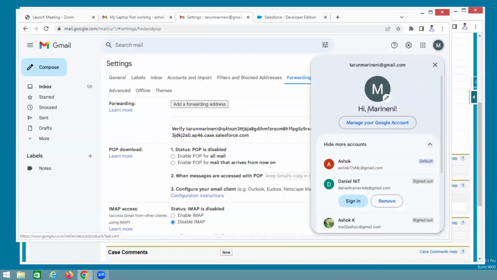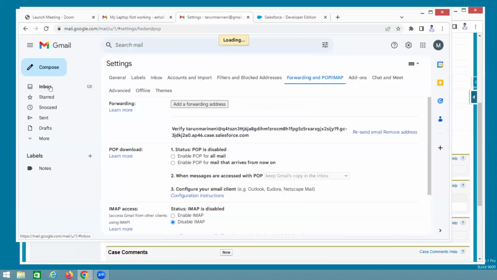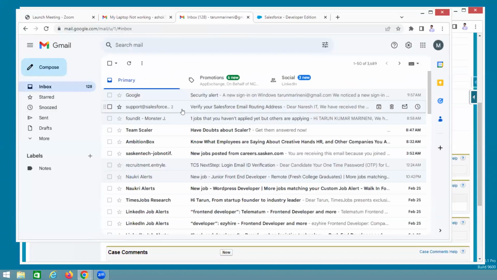Then you can give this mail ID. What is the mail ID? This is the one. Give this mail ID to all the customer people. Then those people use this mail and send mail, and that mail comes to here. Whenever any email comes here, it immediately forwards, meaning it sends that same mail to Salesforce. Why? Because the forward option is already enabled. So now a case has been created. Okay, guys, this is the way of approach.